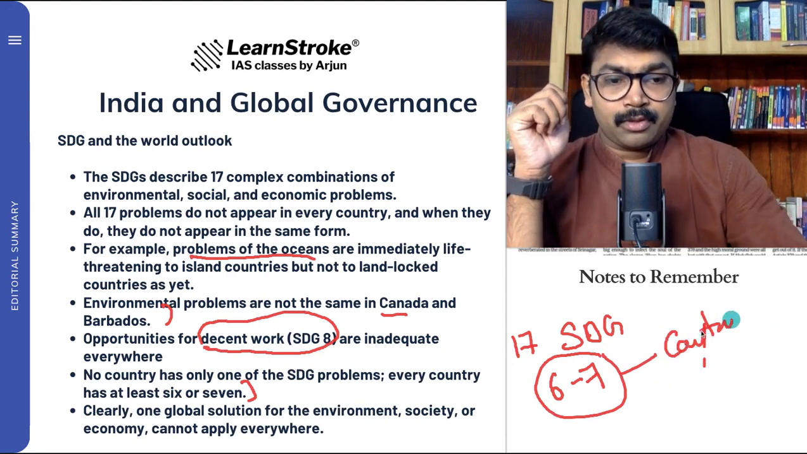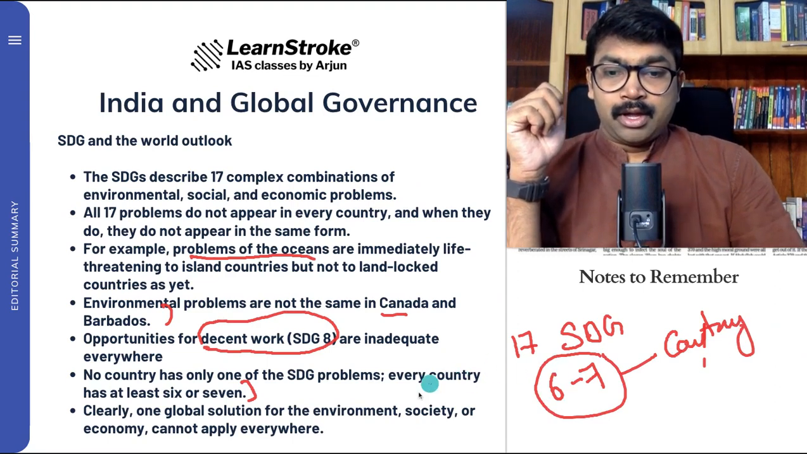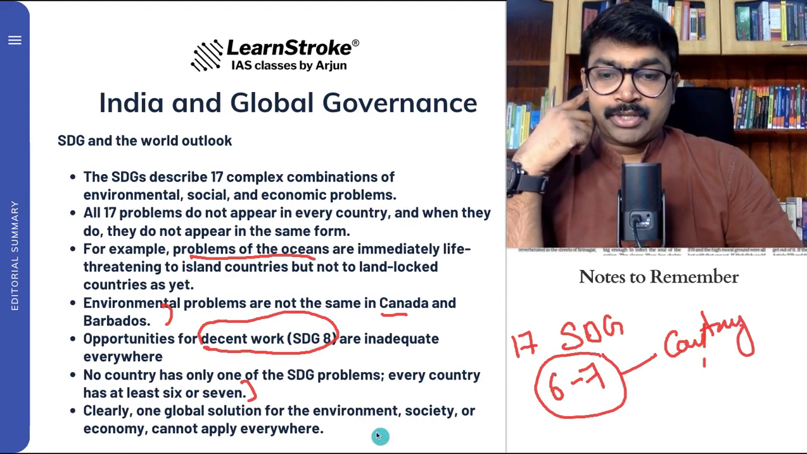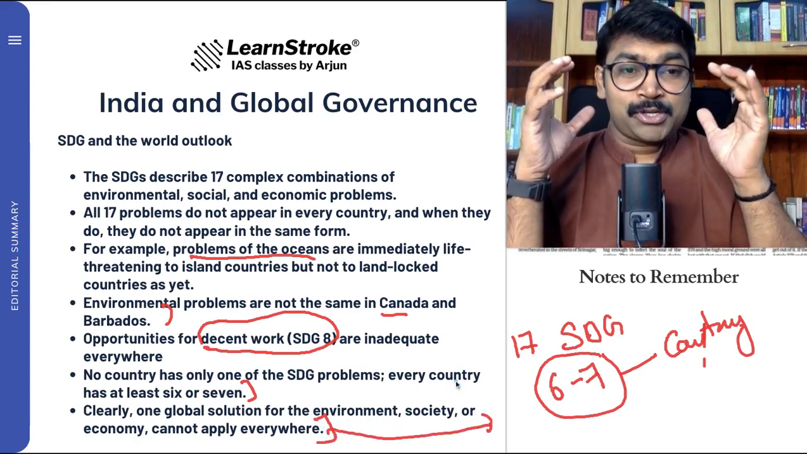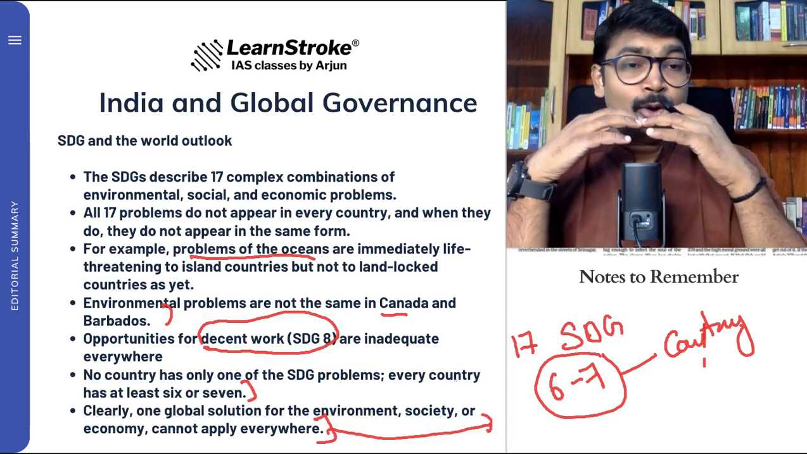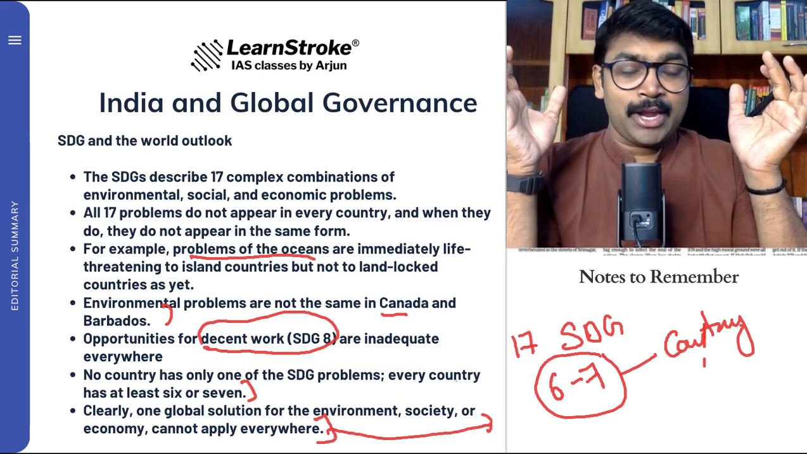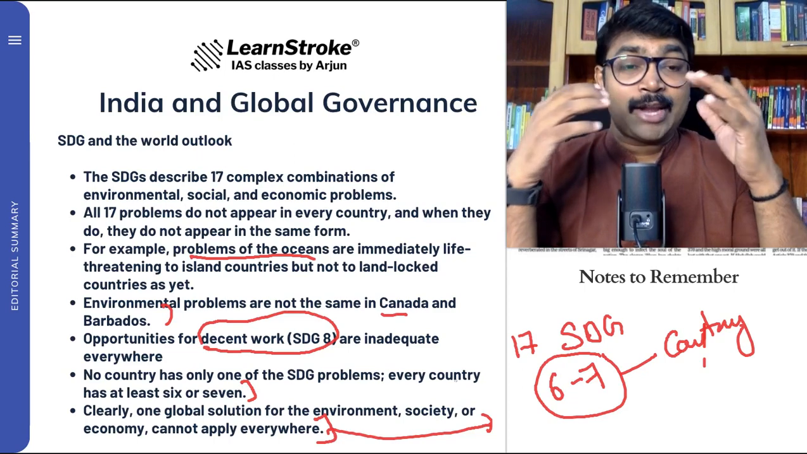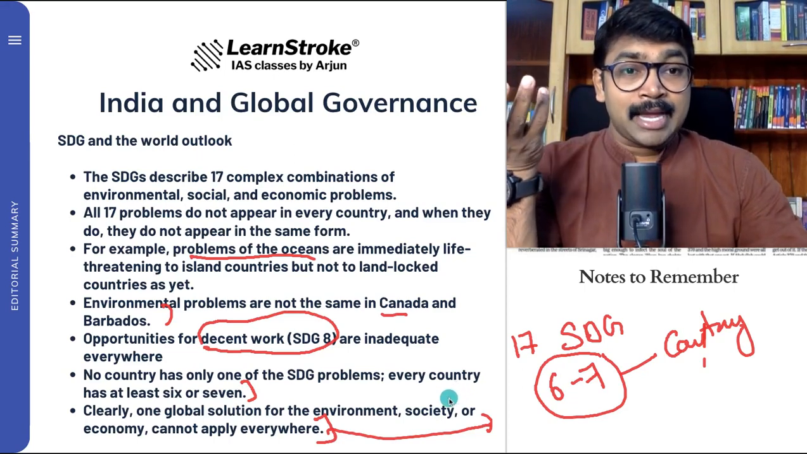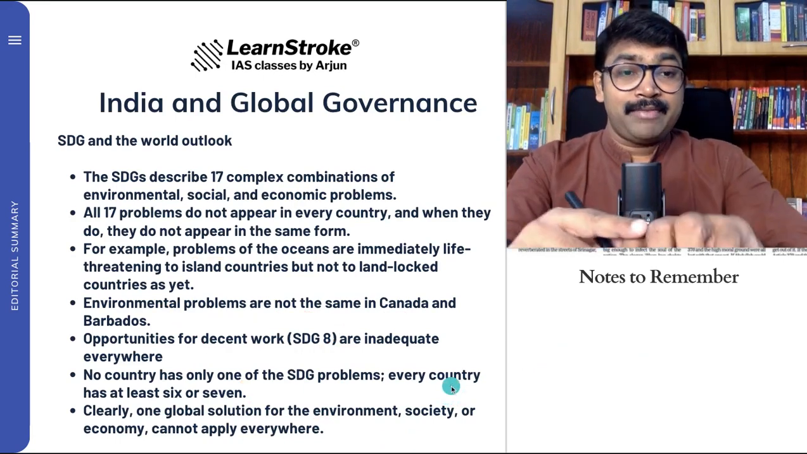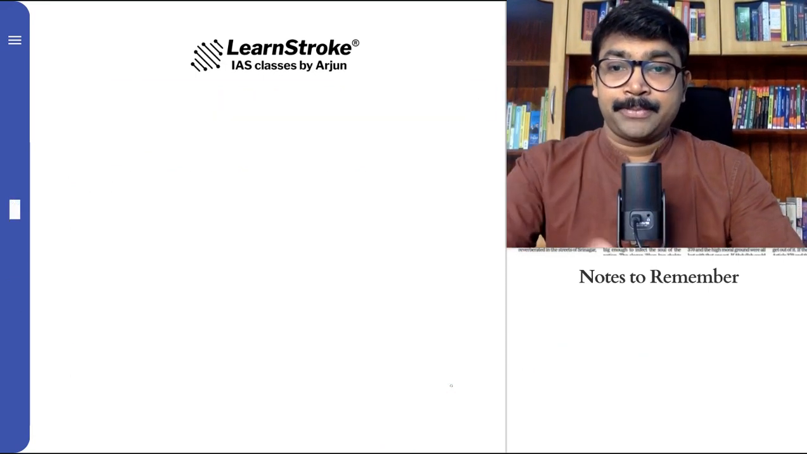And you can say that one global solution for the environment, society, or economy cannot apply everywhere. This is also very important. One global solution for all the environmental, social, and economic problems is not the solution. It cannot apply everywhere. It can work in China, it may not work in Tanzania. So this is the important point that we have to know about global governance.